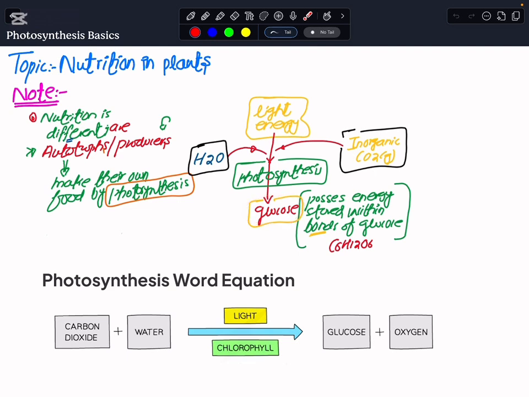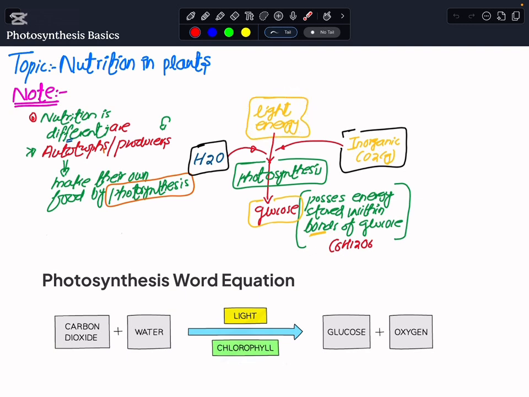We will see in a while how the plants only make glucose by photosynthesis, and later how they convert it into the other biological molecules which would be required to maintain the metabolism or that would be responsible for the survival of these plants. So the situation is very simple: the plants are the producers.